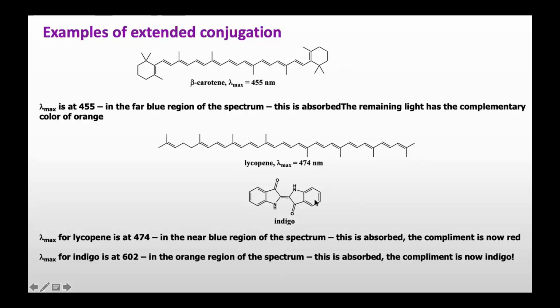This is indigo, which also has more than 8 double bonds in conjugation. So both compounds show color in the visible region.